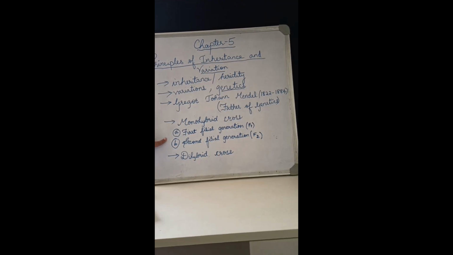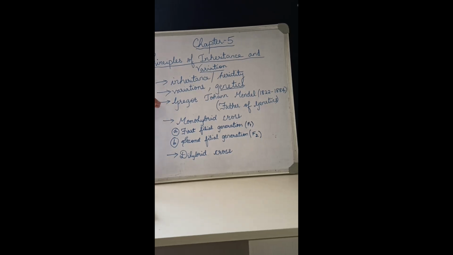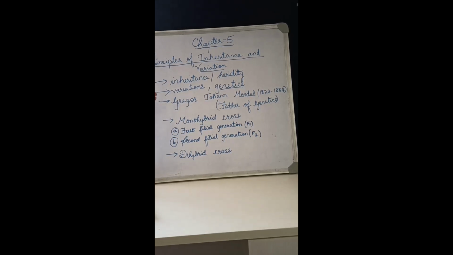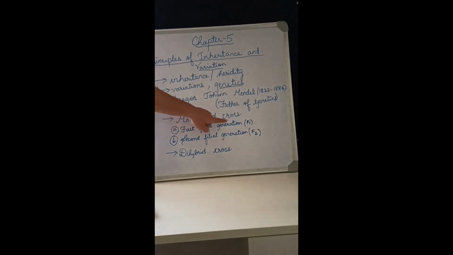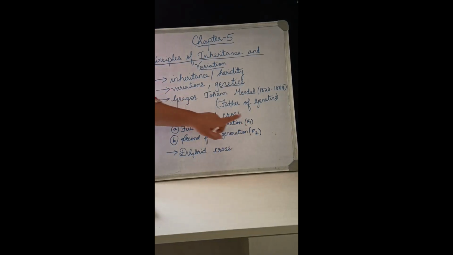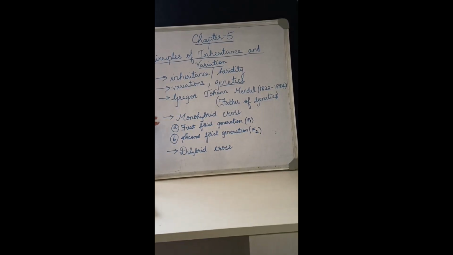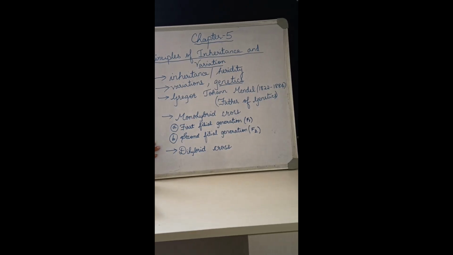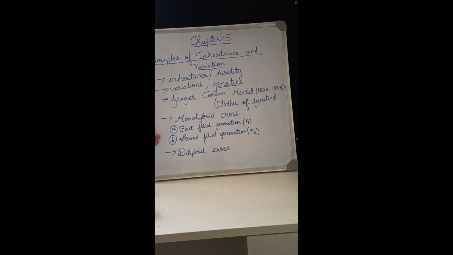What is meant by self-pollination? Self-pollination means transfer of pollen grains from anther to stigma. It may happen in the same flower or in a different flower of the same plant. That is called self-pollination. After self-pollination of the F1, you will get the F2 generation. The F2 generation is called the second filial generation. Clear? So those are the two types of monohybrid cross and dihybrid cross, and the F1 generation and F2 generation.